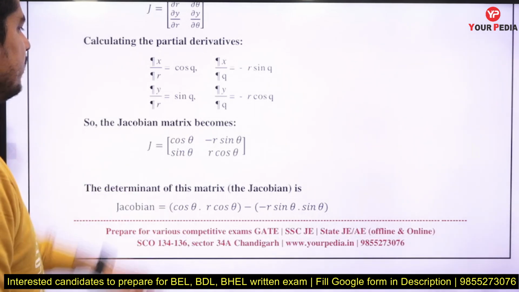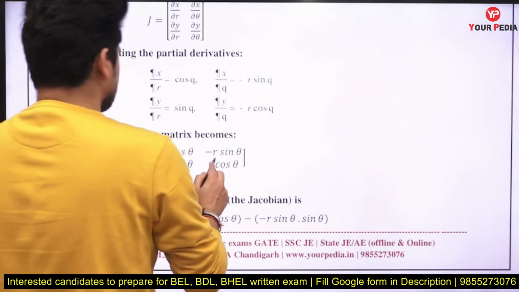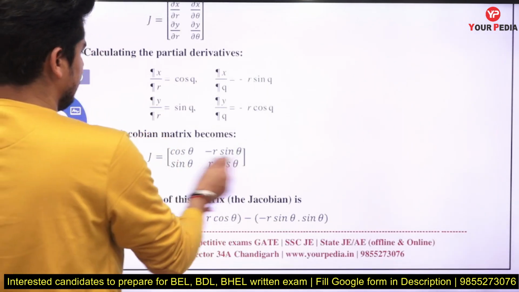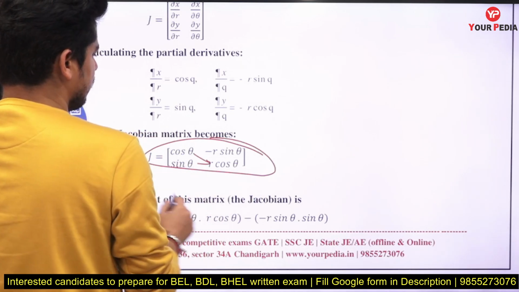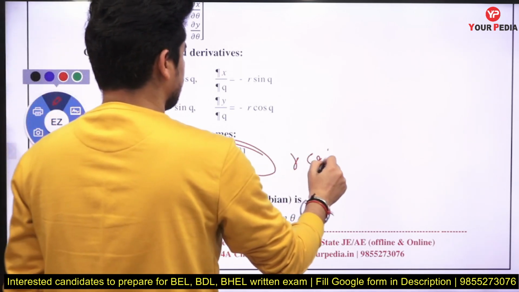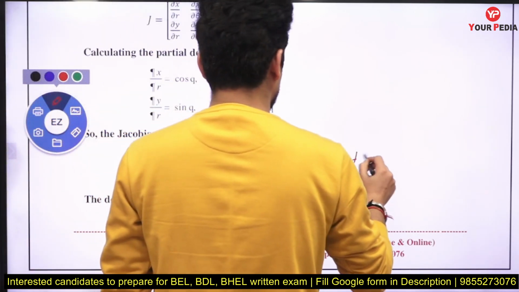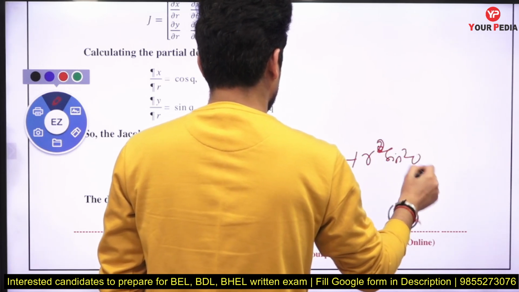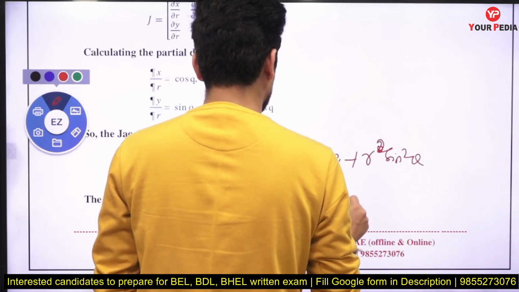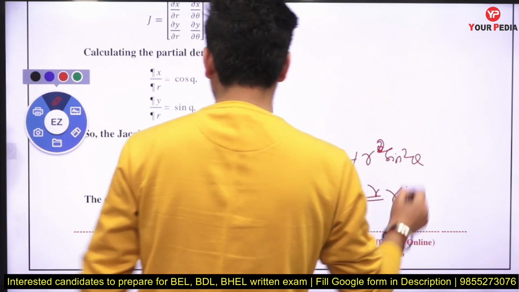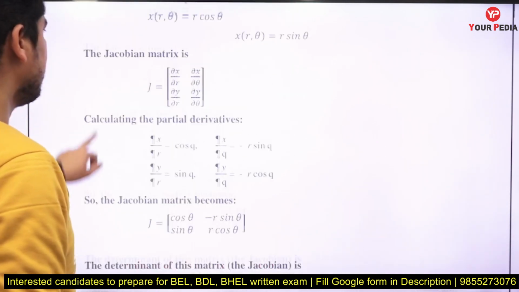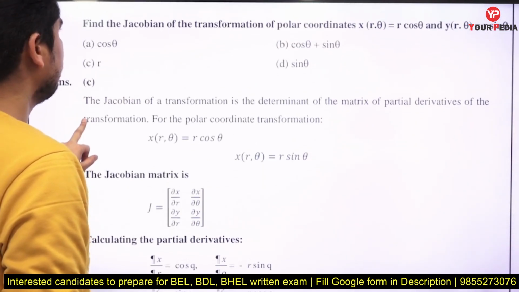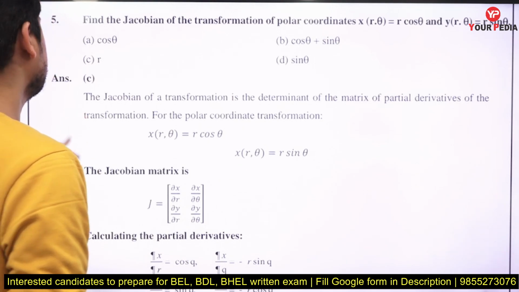If you take the determinant of this matrix, the determinant is the multiplication of this, that is r cos square theta plus r sin square theta. When you take r out, that becomes 1. So what will be the determinant of the Jacobian? He is asking for the determinant of the Jacobian, so the answer is C.